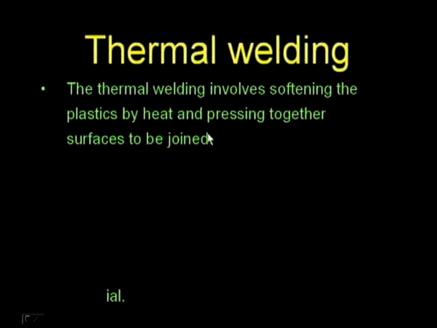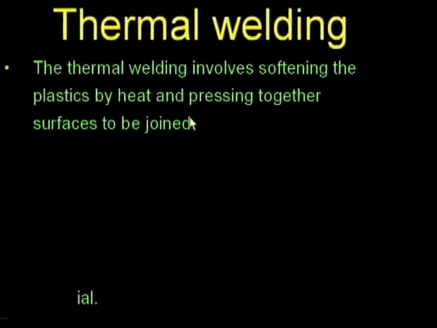So, here it involves softening. How are the plastics going to be softened? By heating. When we heat the plastic materials, at that particular point where the heating was done, the plastic material softens, so that we can apply the pressure at that particular place and allow it for certain time, so that the welding joint can take place after the cooling.